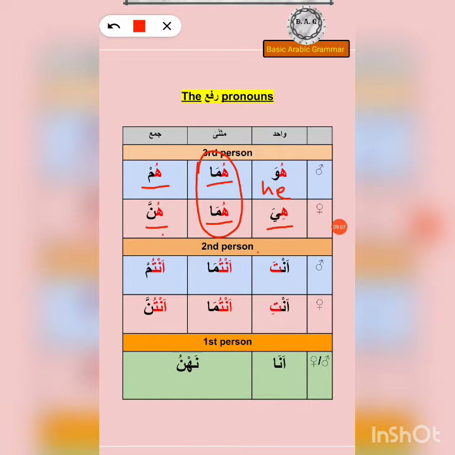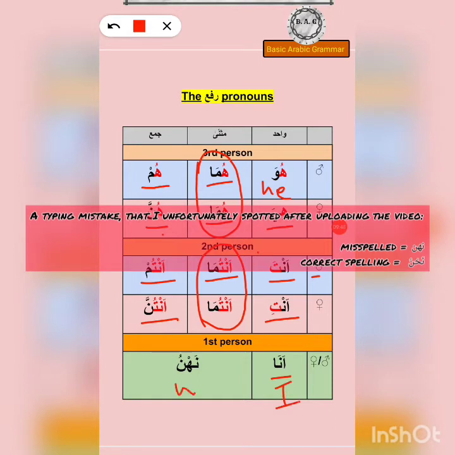Then for second person we have anta for singular masculine. Antuma is both of you. Antum, all of you. But this you is for masculine, of course. And then anti is for feminine singular. Antuma, once again, same for masculine as well as feminine. So antuma is both of you. Antunna is all of you females. And then we have ana for I and nahnu for we.